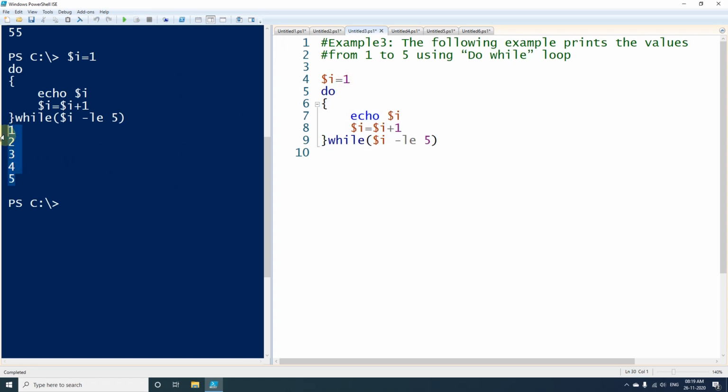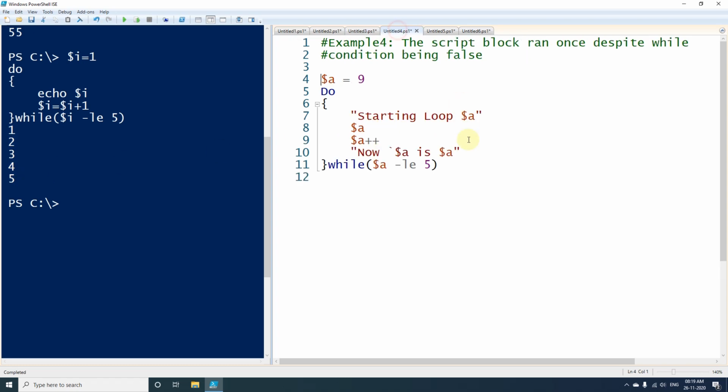So this time we have used a do while loop. Now we will see one more example in do while loop. So here I have already defined a variable called $a equal to 9, and here I am checking the condition $a less than or equal to 5. Since 9 is greater than 5, this condition will not be satisfied.